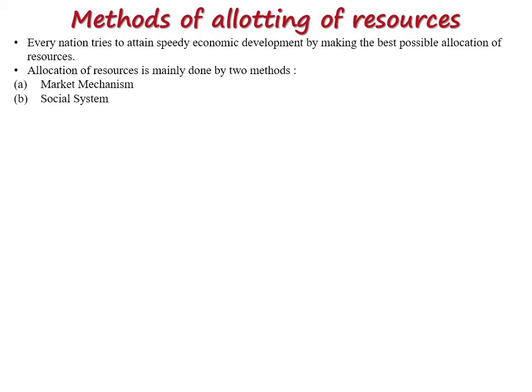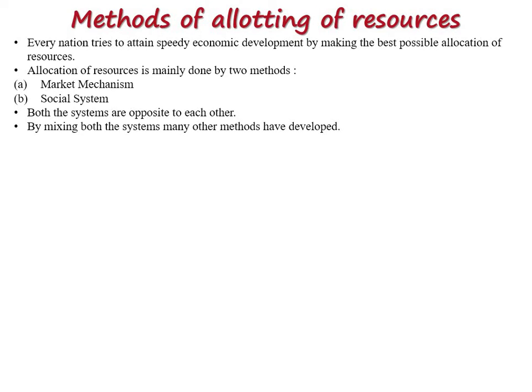Here we will discuss some information about the market system, starting with the introduction. Both systems are opposite to each other. The names suggest that the two systems are not attracted to each other, they are directly opposite. So every country is mixing these methods.